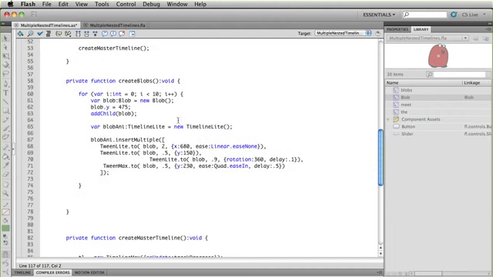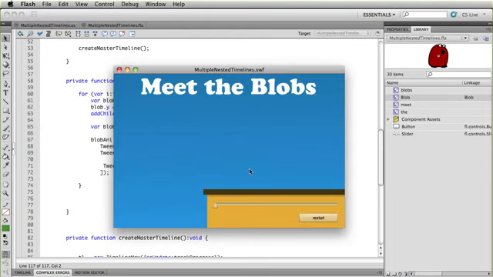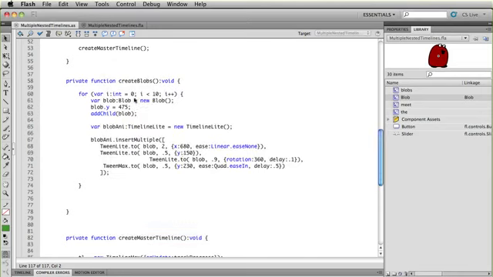Now what you might expect to happen is that now that I'm using a loop that we're going to see 10 animations. But that's not going to happen because right now I am creating 10 blobs and 10 timelines, but they're all starting at the same time in the same place. So really what I want to do is add all of these timelines to my master timeline and use appendMultiple to offset each one of them.